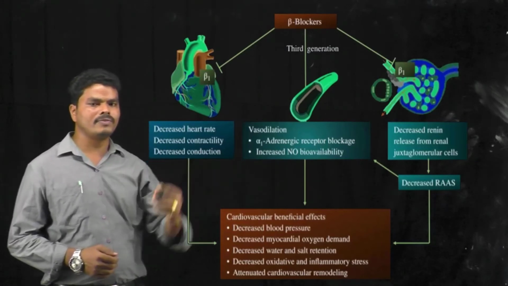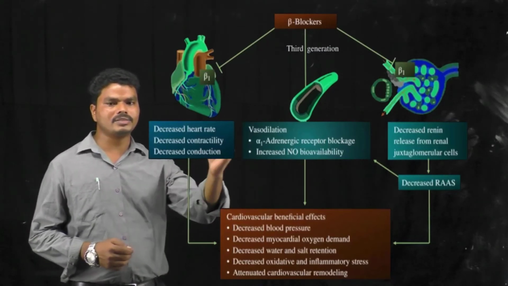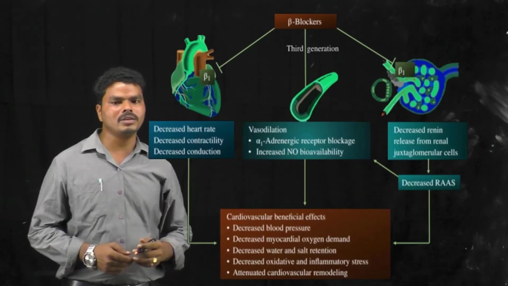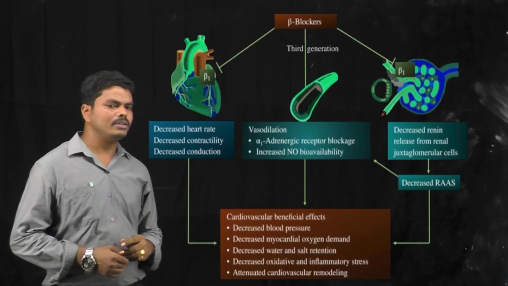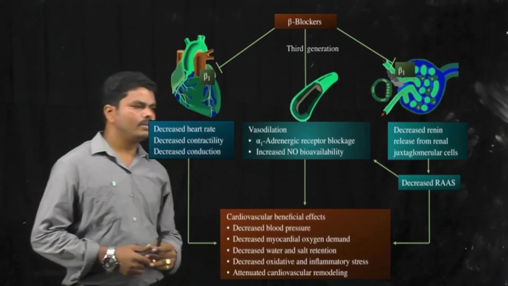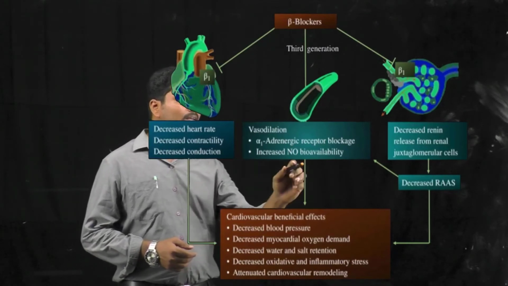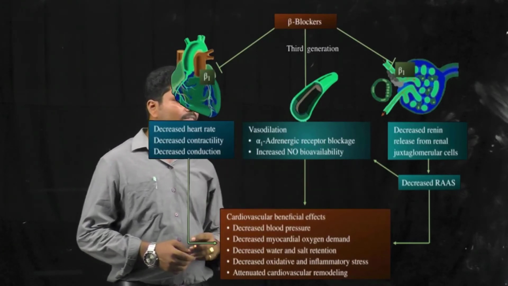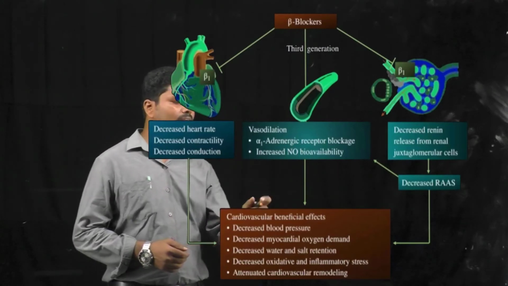In the heart muscle, they decrease the heart rate, the contractility of the heart muscle, and the conduction of impulses through the heart muscle. In the vasculature, they block the alpha adrenergic receptors, thereby decreasing the sympathetic activity, and also increasing nitric oxide secretion.